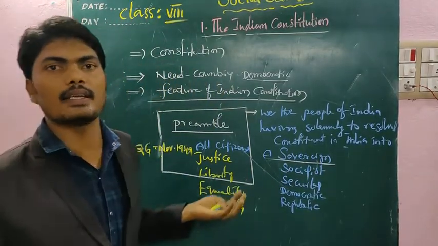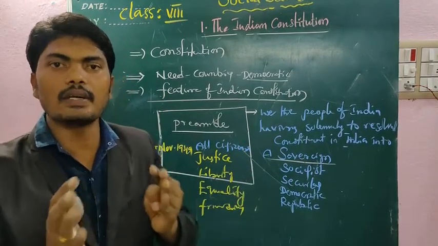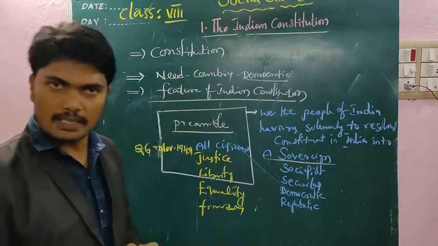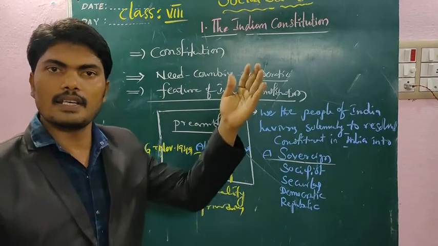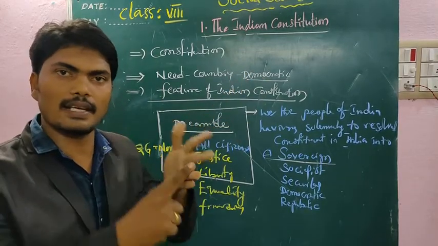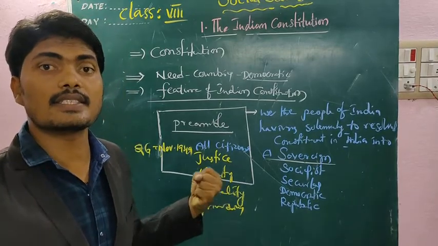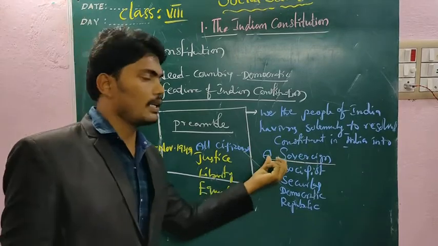Because the people of India have supreme power. There is no interference of others in our internal matters. Before the colonial period, the Britishers controlled us socially, politically and economically, not like now. We have the supreme power. We only hold the total power. That's why we say that India is sovereign.